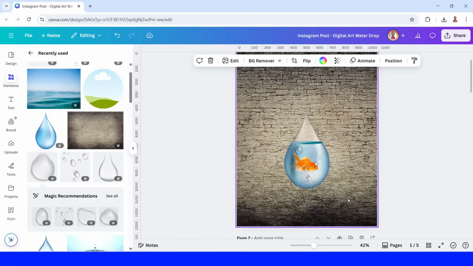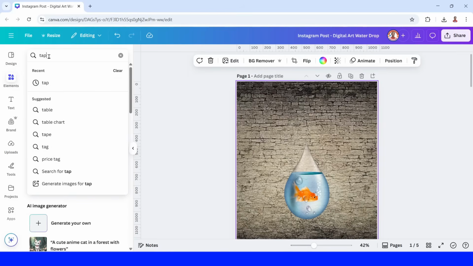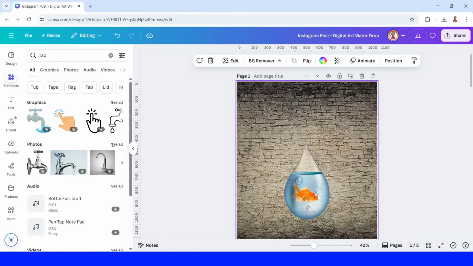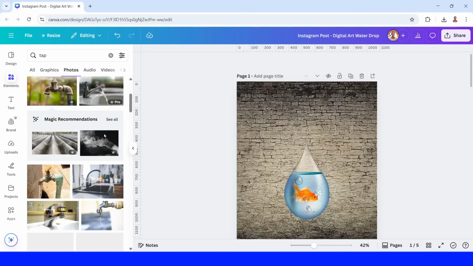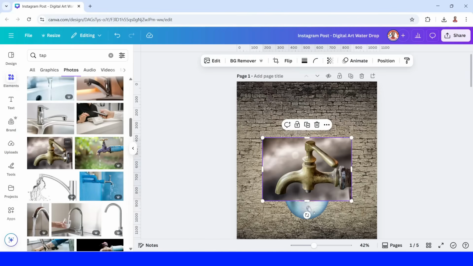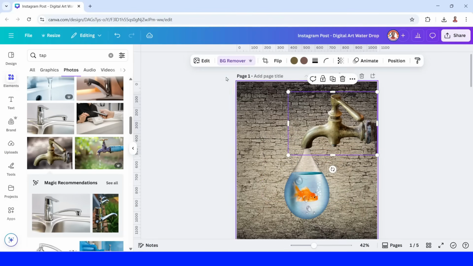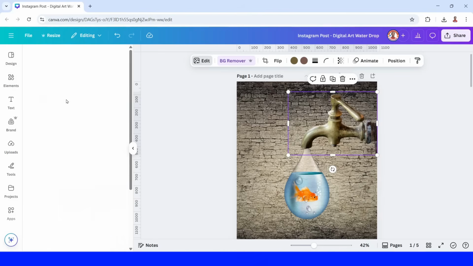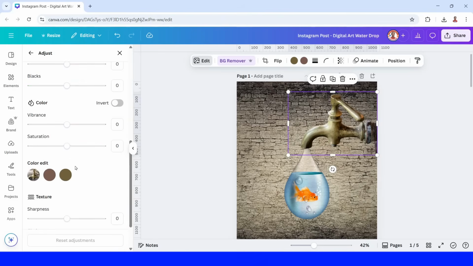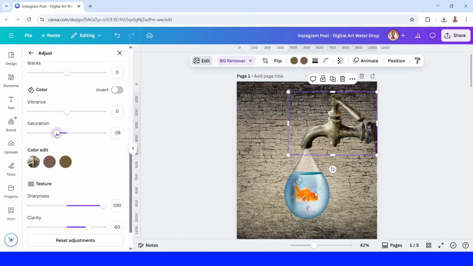Okay. And then as the finish, I will type here "tap", enter, on the photos. And then scroll down, I will find the old style. I think this one. Okay. Remove background. Place it here. Go to edit and adjust. I will scroll down and increase the sharpness, clarity, and vignette. And I will reduce the saturation a little.